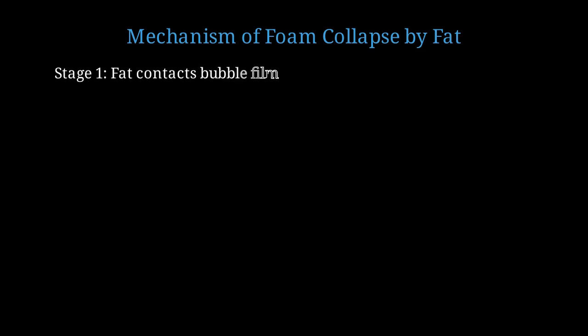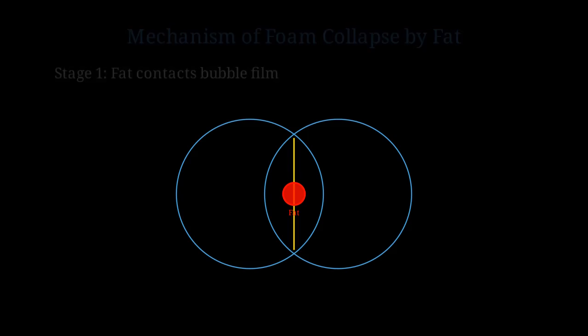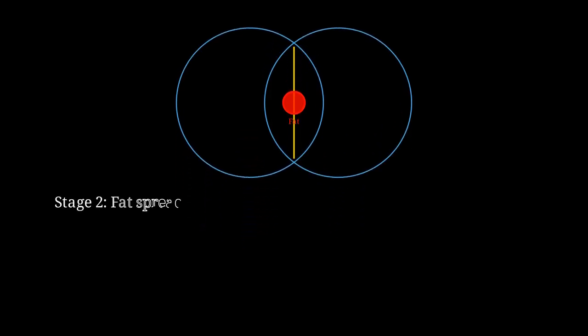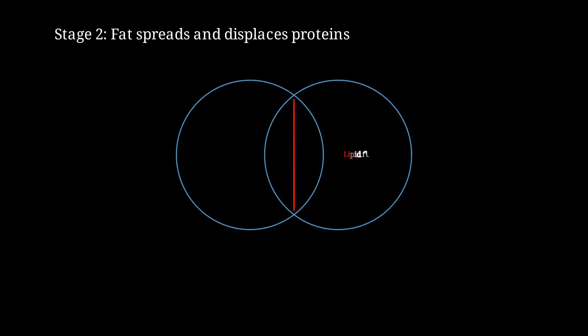Let's examine the detailed mechanism of how fat causes foam collapse. This happens in stages. Stage 1. A fat droplet contacts the thin protein film between 2 bubbles. Here are 2 adjacent bubbles with a protein film between them. A small fat droplet makes contact. Stage 2. The fat spreads rapidly across the film surface, displacing protein molecules. The protein film is now replaced by a lipid film.